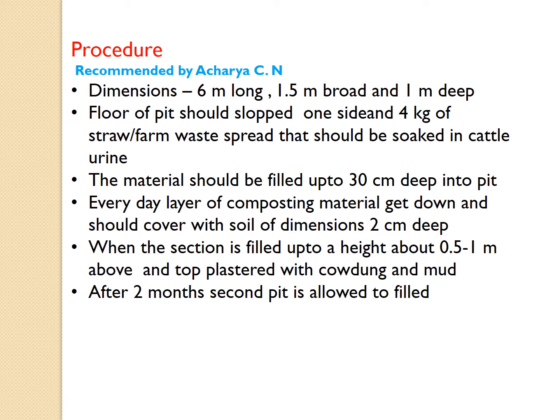Next is the procedure of FYM preparation by the pit method, which is recommended by C. N. Acharya. The dimension of the pit is 6 by 1.5 by 1 meter. The floor of the pit should be sloped one-sided, and 4 kg of straw and FYM waste spread should be soaked in cattle urine. The material should be filled up to 30 centimeter deep into the pit.